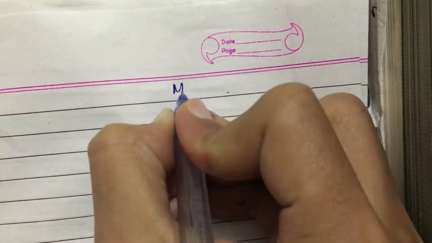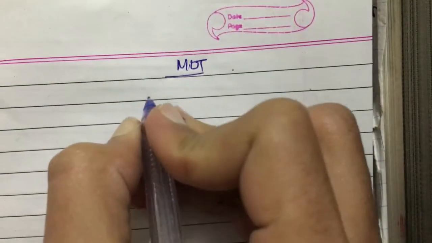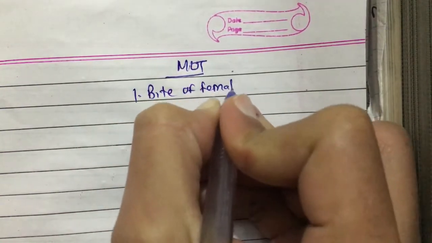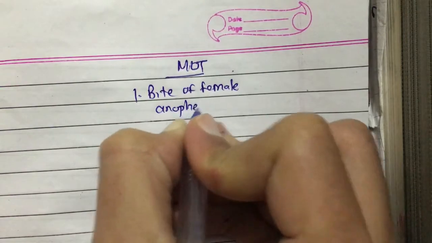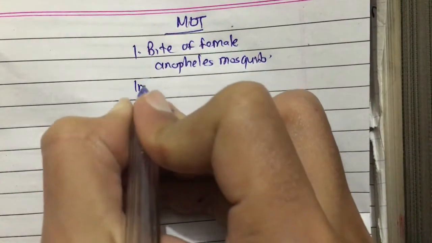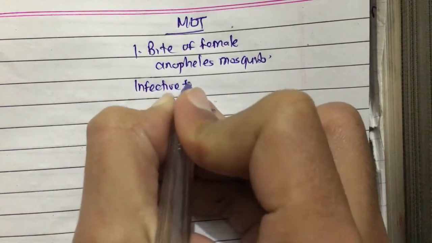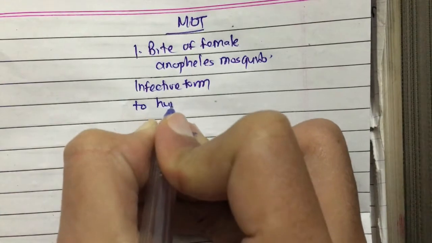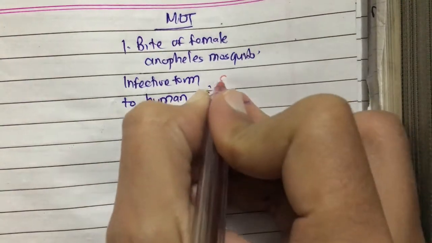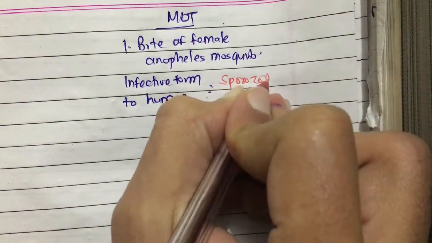So in this video we will be discussing the mode of transmission and life cycle of malaria. Mode of transmission is by the bite of the female Anopheles mosquito. The infective form to human in this case is sporozoite.